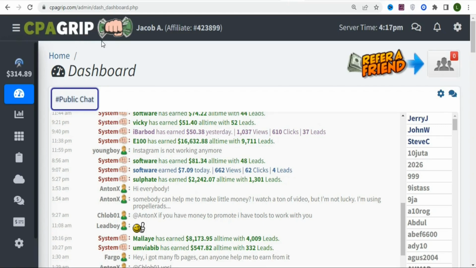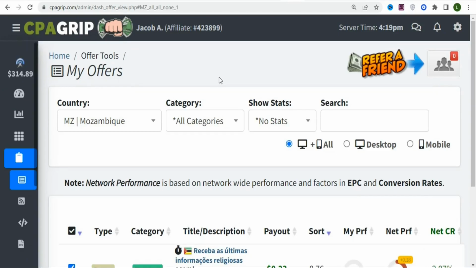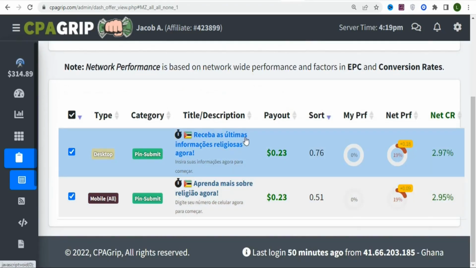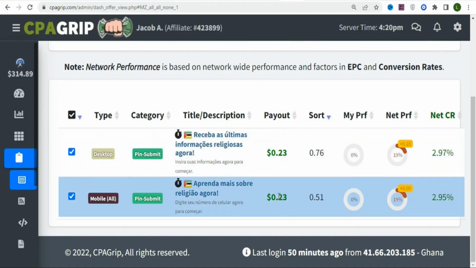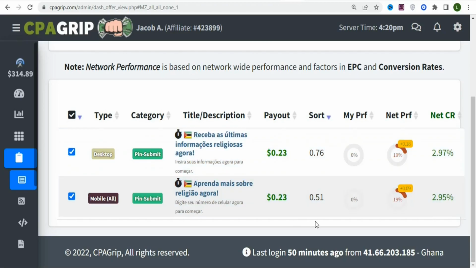So once you create your account and log in, you are going to see a page like this. What you need to do is come to this side. Once you are here, click on offer tools. Once you click on that, select my offers. Once you click on my offers, you are going to see a page like this. As I scroll down, you can see these are offers that you can promote, but the payout is very low. So if you are promoting offers like this, you are not going to make a lot of money per day.